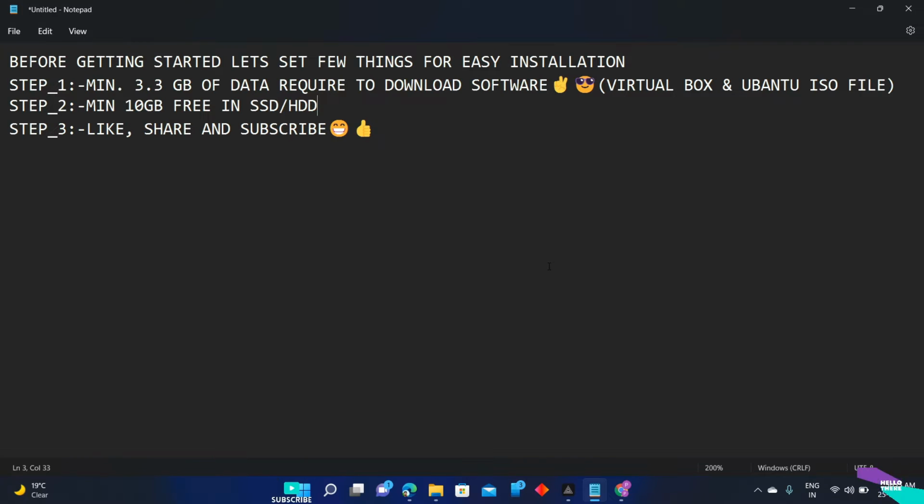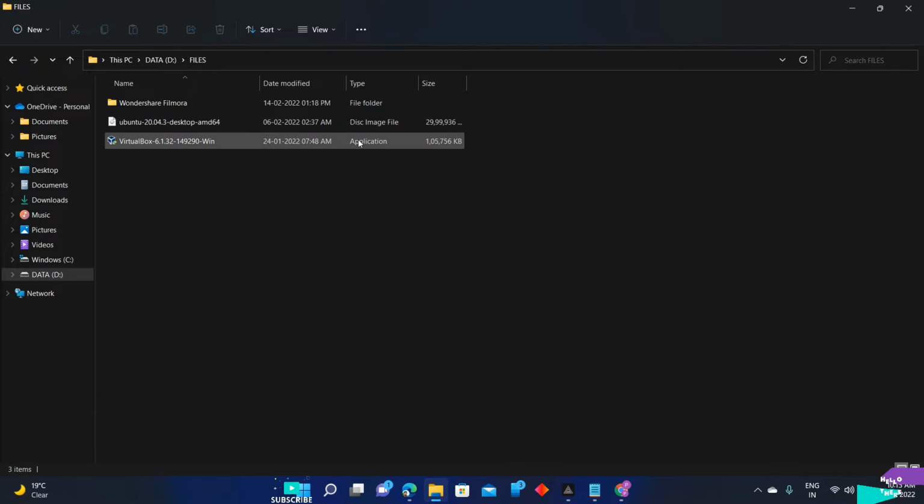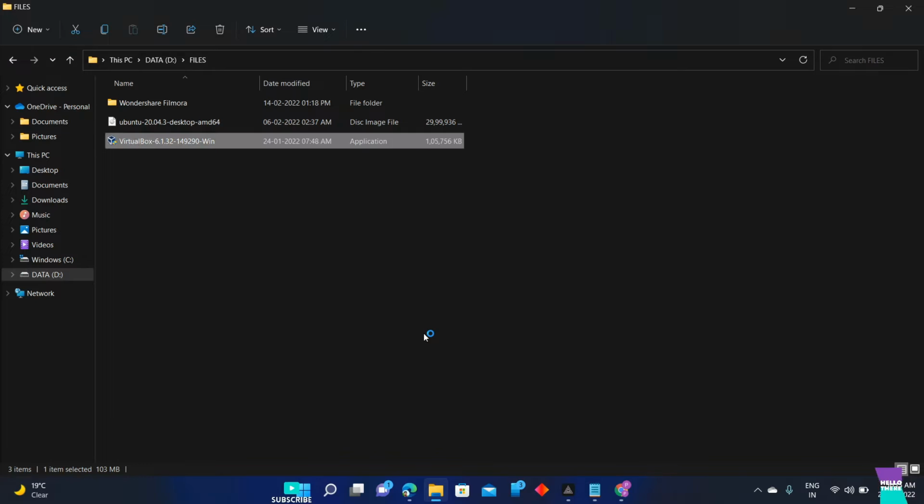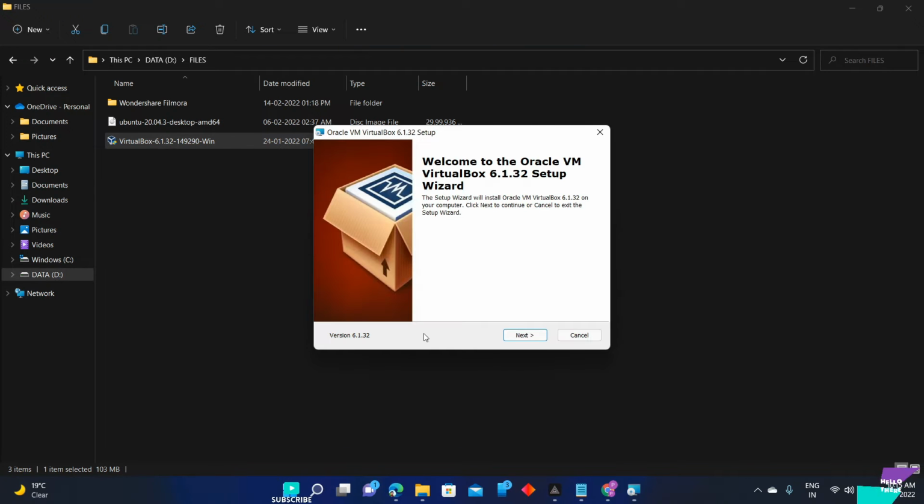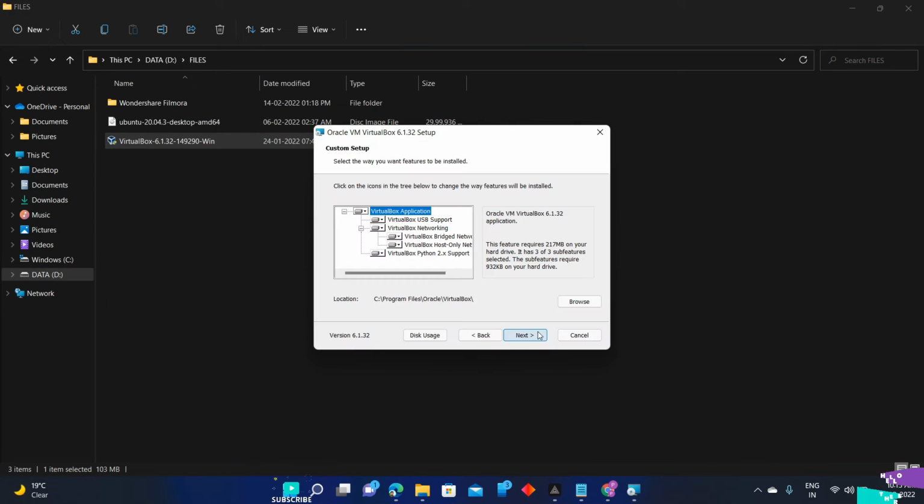So let's go for installation. As you can see, this is VirtualBox and this is the Ubuntu ISO file. Click on VirtualBox to install. Click next. As you can see, here is the program file location of Oracle, you can change it.